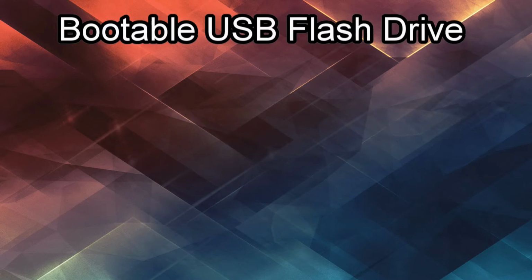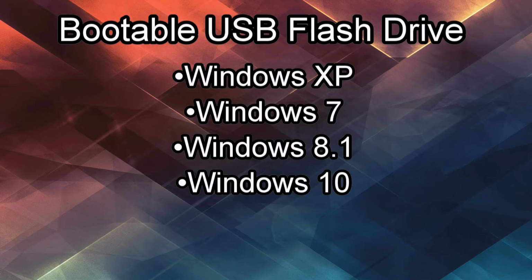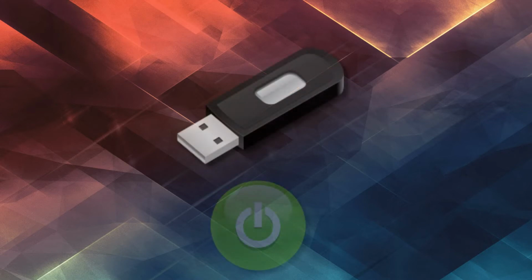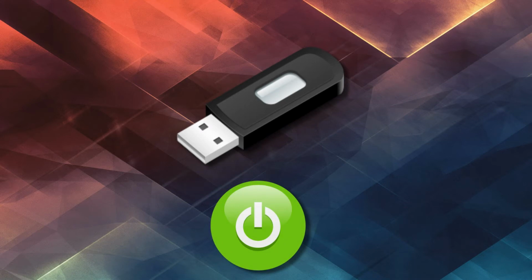Second, you need a bootable USB flash drive so that you can install your desired operating system like Windows XP, Windows 7, Windows 8.1, or Windows 10. Third, insert your bootable USB flash drive into the USB slot before turning on the computer.